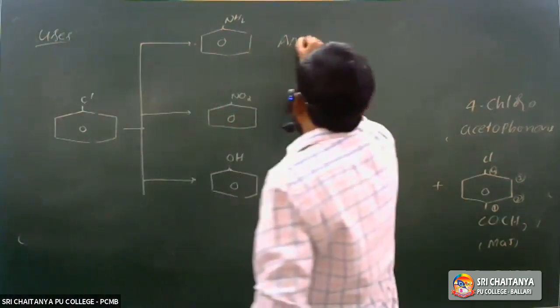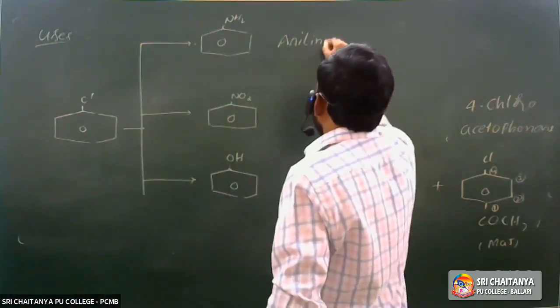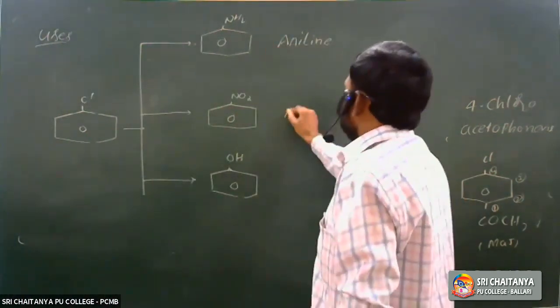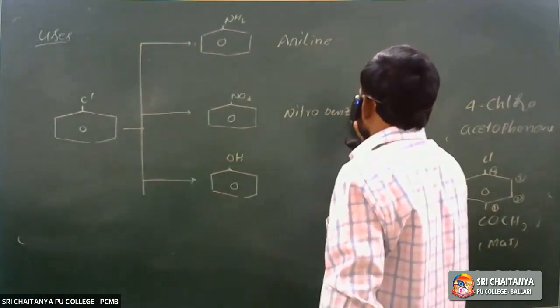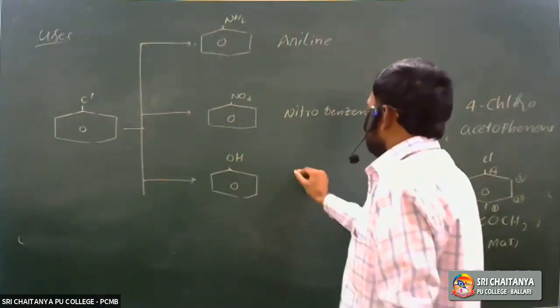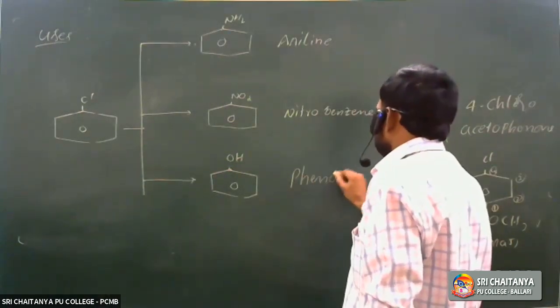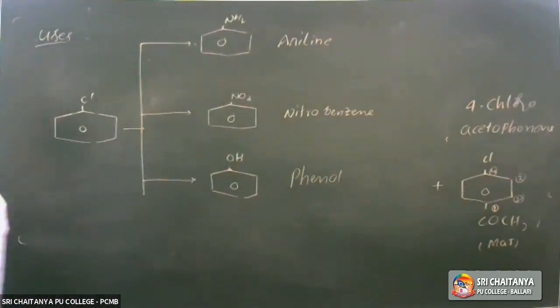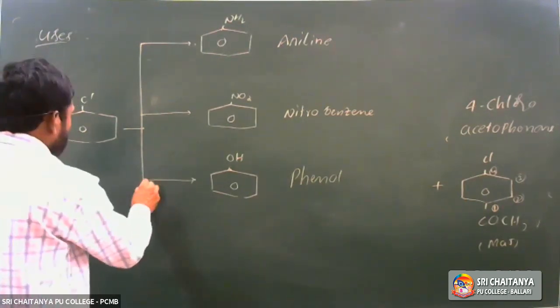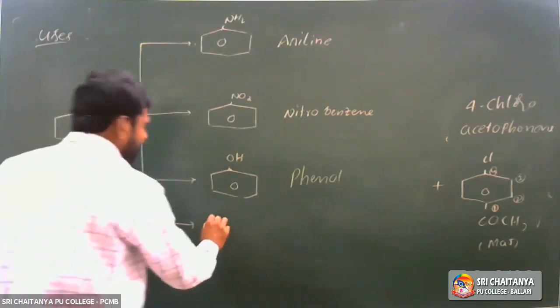Aniline is aminobenzene, and then nitrobenzene, and phenol. Next, biphenyl is also prepared from chlorobenzene.